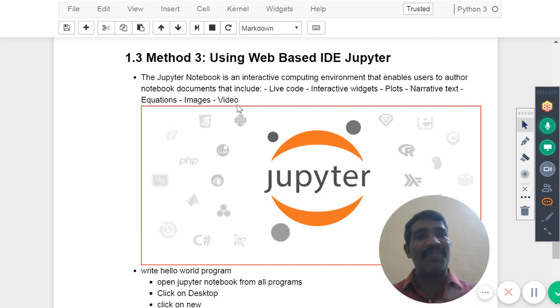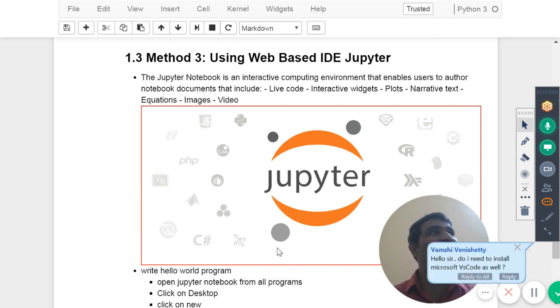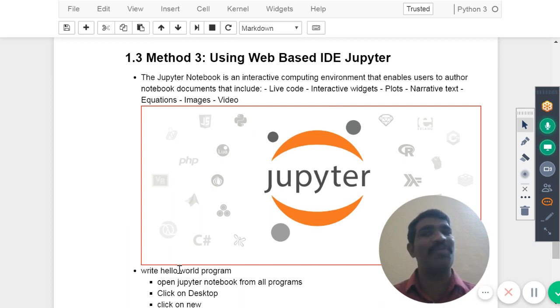In fact, whatever I was explaining from that moment on that slide, this is nothing but Jupyter Notebook only. Are you getting my point? This browser I am explaining, right? This browser, what is this? It is the Jupyter Notebook window actually.